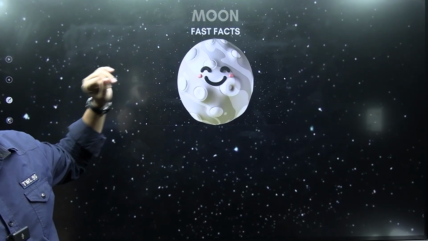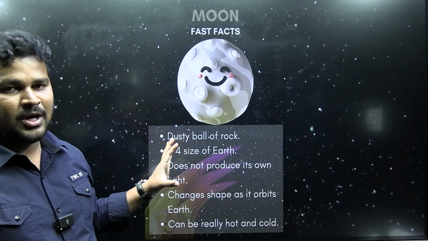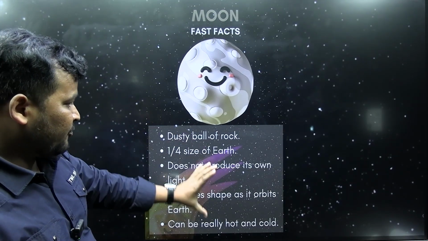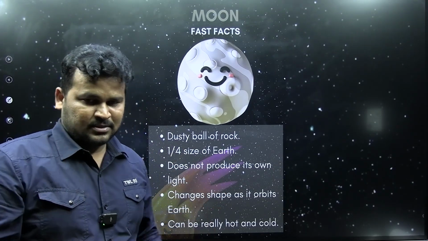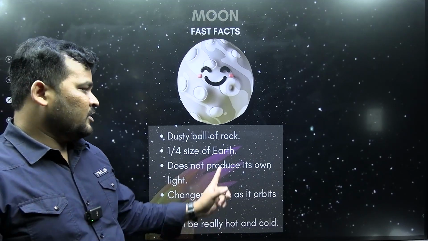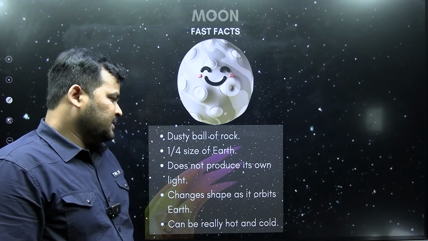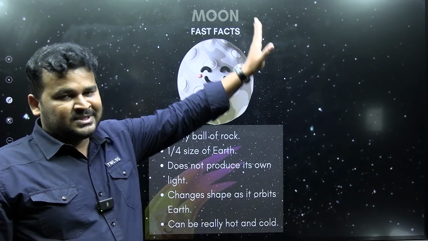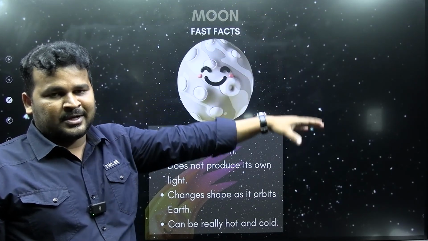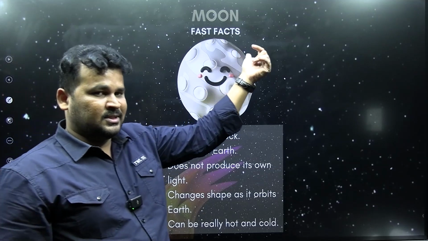Okay, next after that, the Moon. It is the only natural satellite of Earth. A dusty ball of rock, 1/4 of the diameter of the Earth. Does it produce its own light? No. It gets the light from the sun. So the Moon depends upon the sun for light.